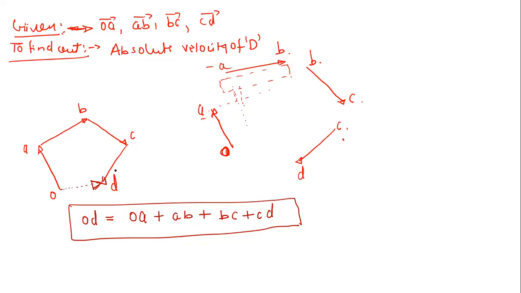So again, you have to perform the same approach, right? The only thing you need to judge is the direction of this. Right? So now this is your VDO vector, that is the absolute velocity of point D. Right? So for a moment, let me take a pause here and just tell me if you have any doubt till now.